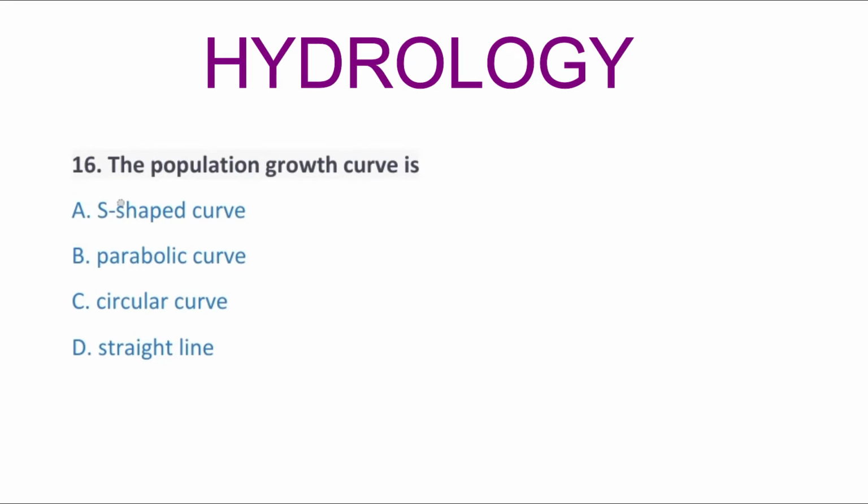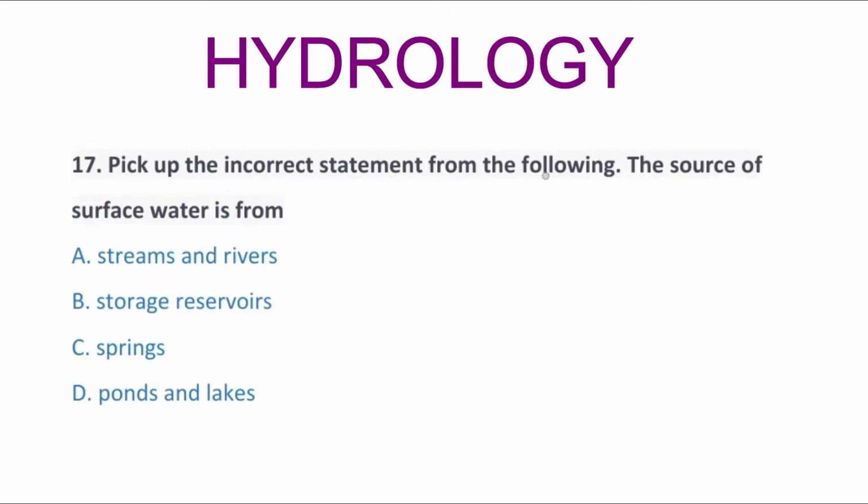So next question, the population growth curve is option A, S-shaped curve, option B, parabolic curve, option C, circular curve, option D, straight line. So the correct answer is option A, S-shaped curve. So next question, pick up the incorrect statement from the following. The source of surface water is from option A, stream and rivers, option B, storage reservoirs, option C, springs, option D, ponds and lakes. So the correct answer is option C, springs. Because streams, rivers, storage reservoirs and ponds, lakes are surface water, only spring is the underground water.